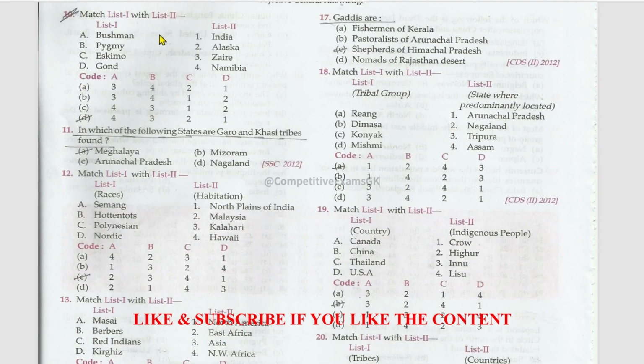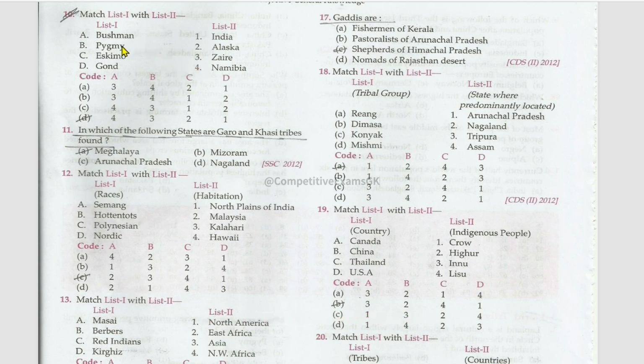Next matching, list one with list two. These are the tribes: Bushman, Namibia; Pygmy, Zaire; Eskimo, Alaska; Gond, India. In which of the following states are Garo and Khasi tribes found? Meghalaya. Garo, Khasi, Jaintia are the hills over there, and these are the famous tribes. And the matching races and inhabitation.